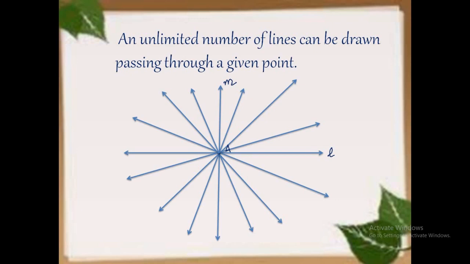Through the point A, we can draw many such lines. Look how many lines I have drawn. Again we can draw many lines. So, an unlimited number of lines can be drawn in a plane passing through the given point on a plane.